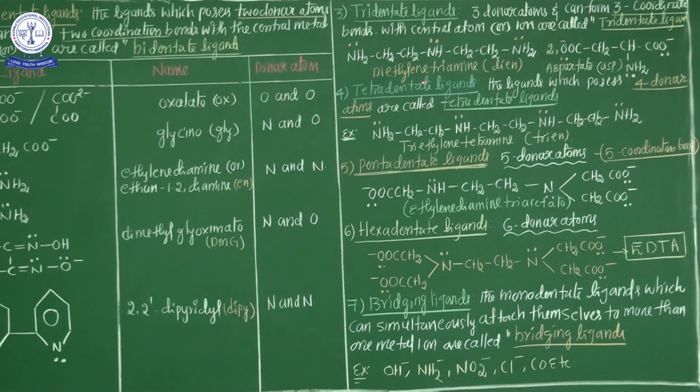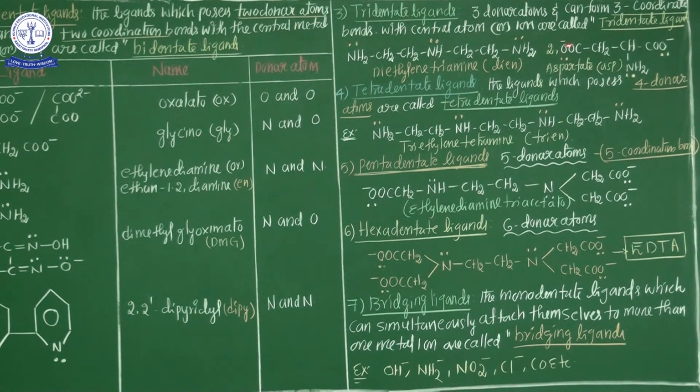That's why diethylene triamine belongs to the tridentate ligands: in this molecule, three atoms donate lone pairs of electrons to the central metal atom.